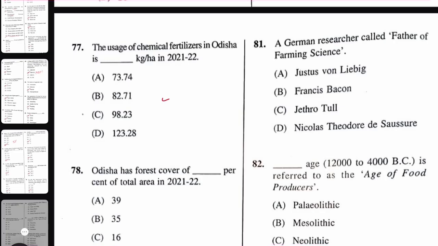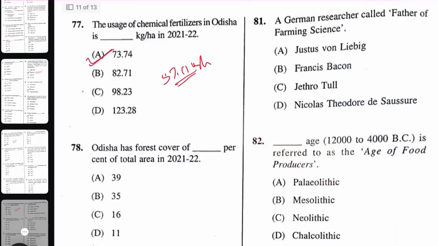Okay. Next, the usage of chemical fertilizer in Odisha is dash kg per hectare as for 2021-2022. I found this to be 57.11 kg per hectare. So most appropriate, I think nearest will be 73.74. Just let me know in the comment section if you found anything else.